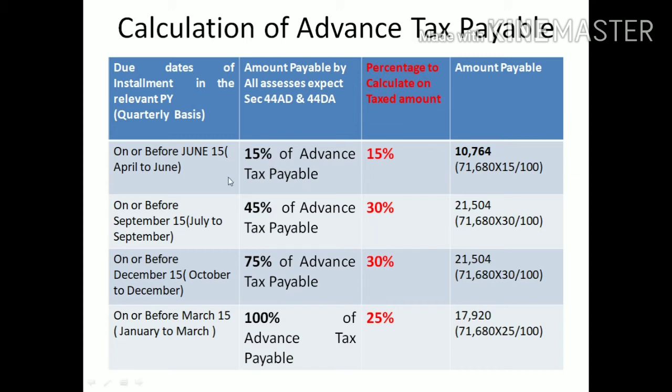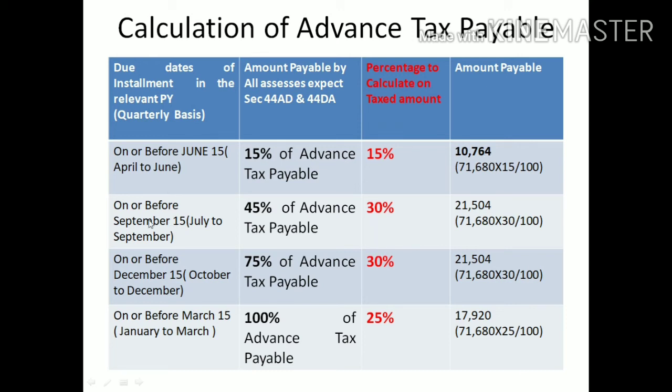That is 15%, only 15%. How much is 15% on 71,680? That is 10,764. This is the 15% amount we pay in the first quarter.